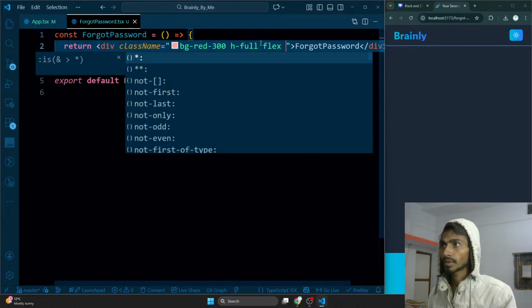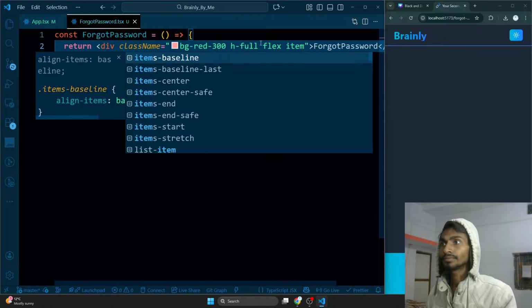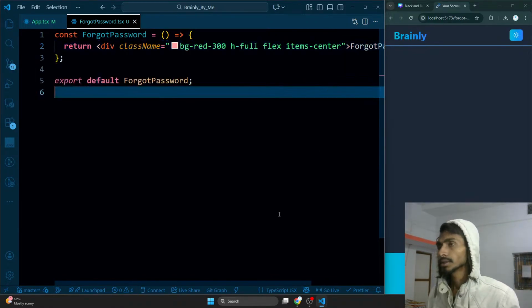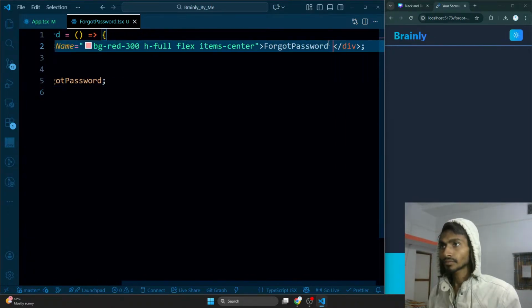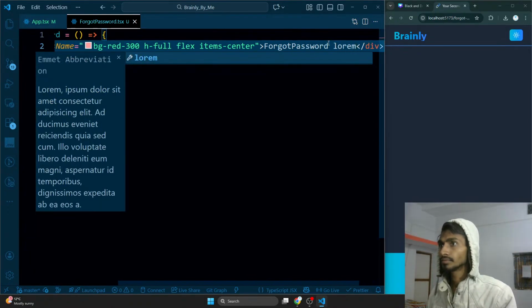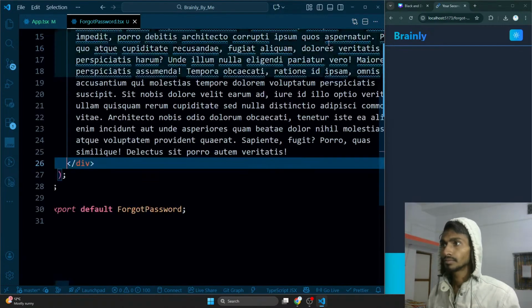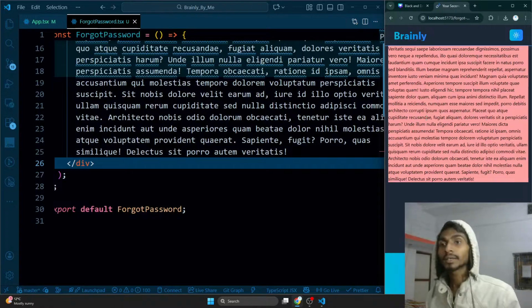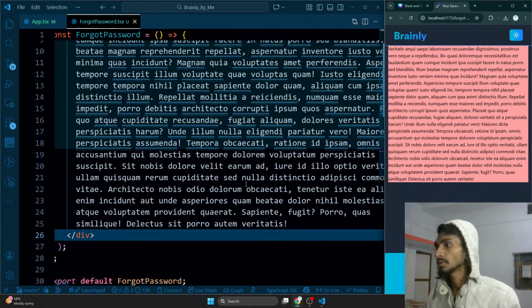Flex items center. This is the content that is for sure. Lorem 200. Okay, here I am getting that. So it's like it is just at the top. Because of that thing it was not visible, but it is definitely visible over here.